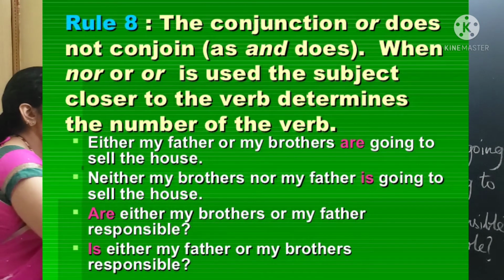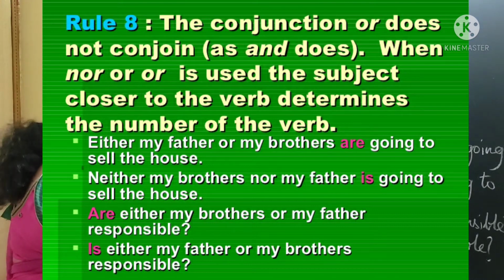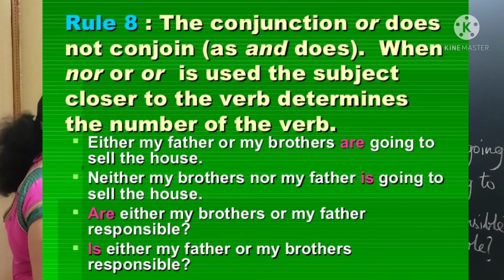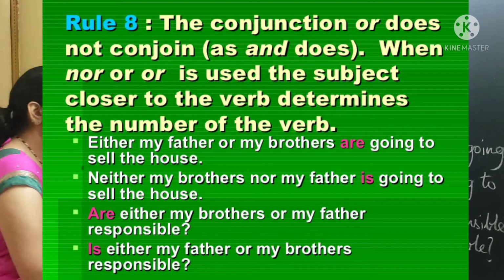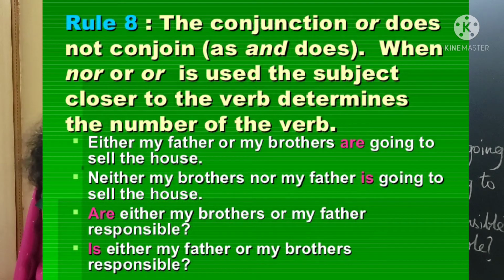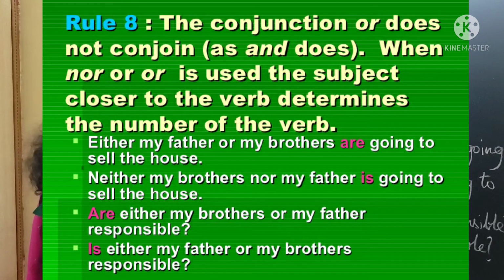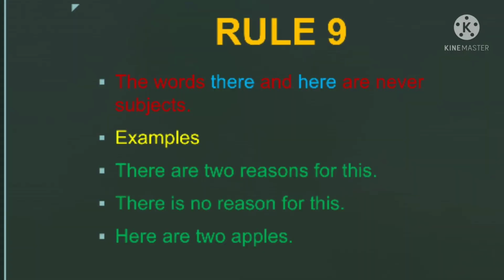If you take, are either my brothers or my father responsible? The question should start with a verb. Either my brothers, which is near the verb, is plural, so you should use the plural verb are. Next, is either my father or my brothers responsible? Here you have to use a verb. The subject near the verb is singular, so you have to use the singular verb is. Okay students, now let us see rule number 9. The words there and here are never subjects.